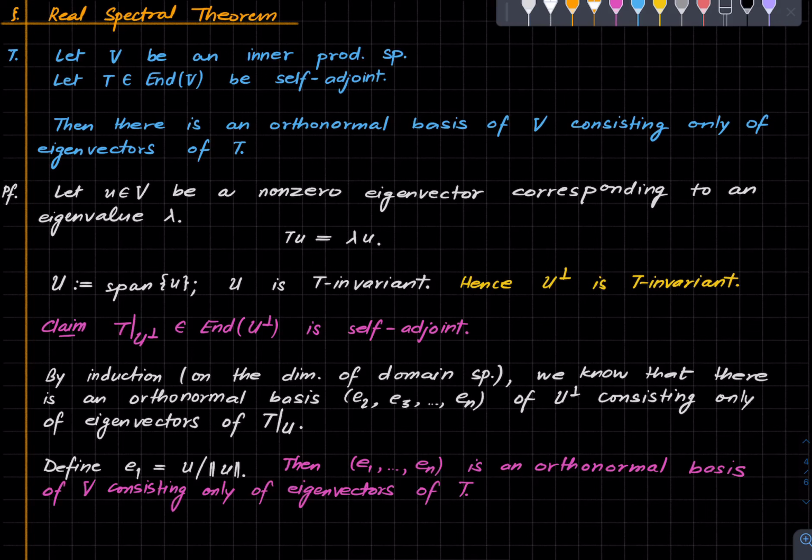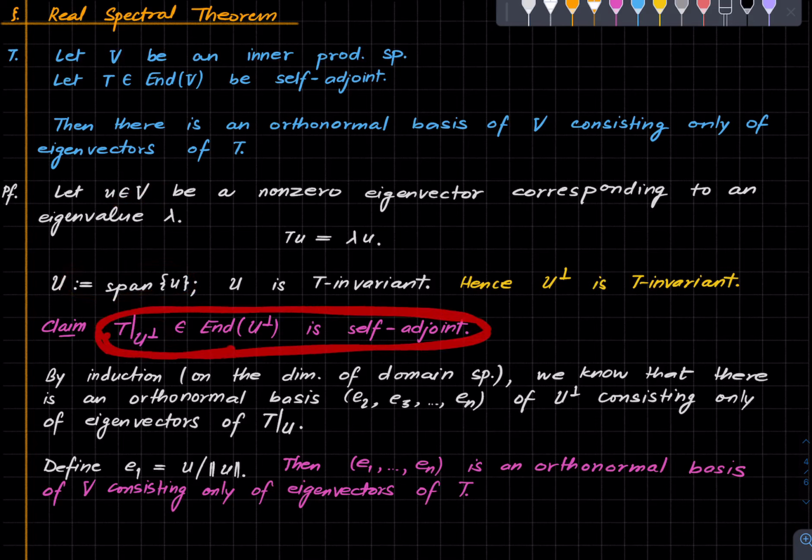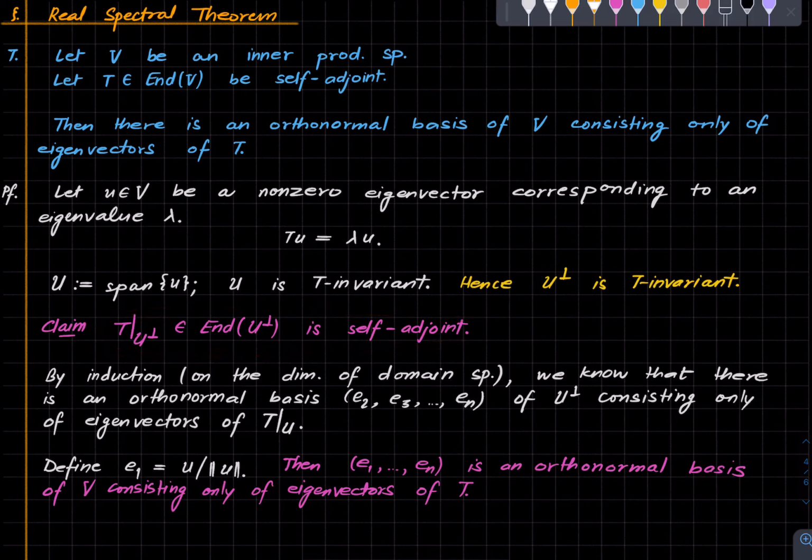So this is the induction step one should follow. Start with a smallest dimension vector space which furnishes a counterexample to the proposition. This vector space must necessarily have dimension at least 2. Find a non-zero eigenvector in that space, take the span of it, and then pass to the orthogonal complement. It turns out that the restriction to this orthogonal complement is also self-adjoint. That's a trivial fact.